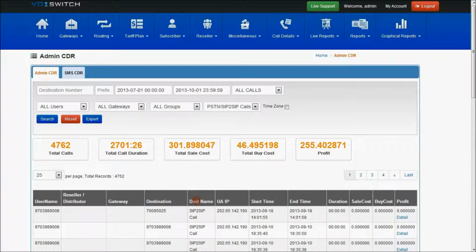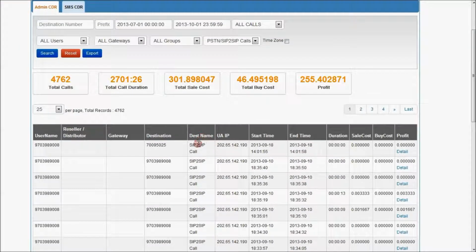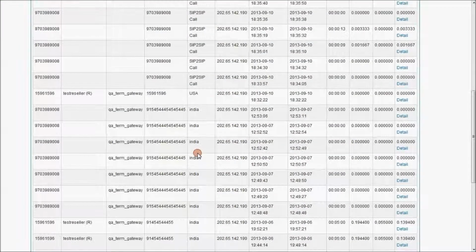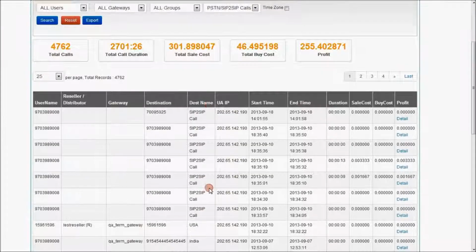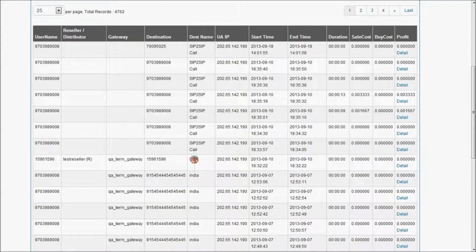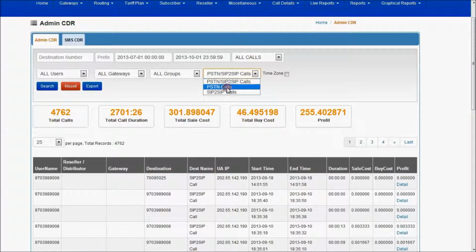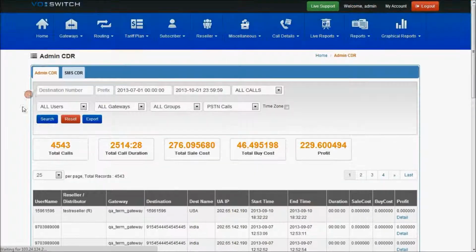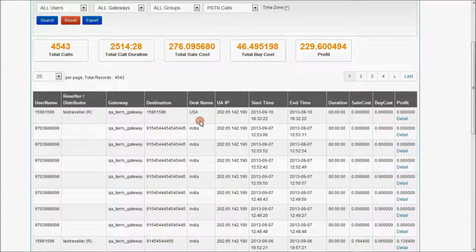As you can see, destination name is differentiated with SIP to SIP call and India. This is nothing but the pin-to-pin calls and the termination gateway reached calls, like the PSTN calls. If I select PSTN calls only and search it, the calls with respect to PSTN will be filtered out and displayed in here.